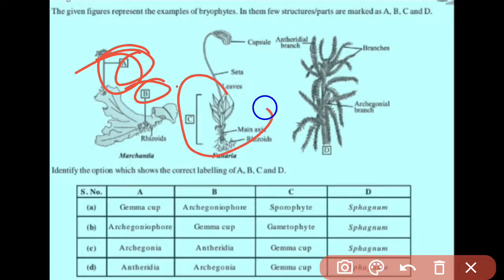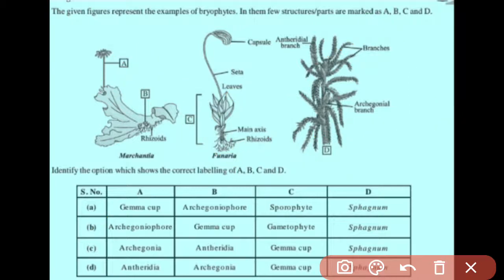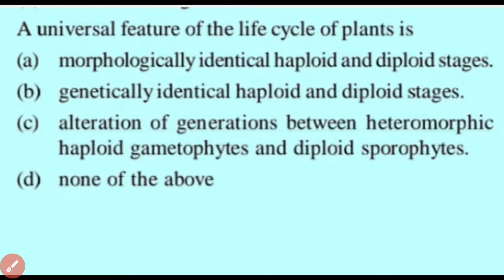In Funaria, the C part is basically known as the gametophyte, and in option D, this is basically a sphagnum. Water holding capacity is found in sphagnum, so this is sphagnum. For this question, option B is correct. Now we have to move on to the next question.